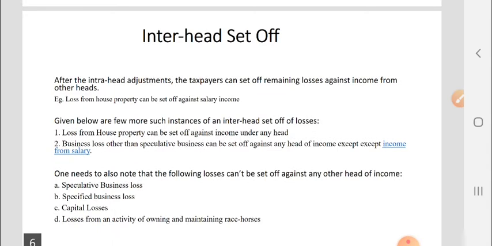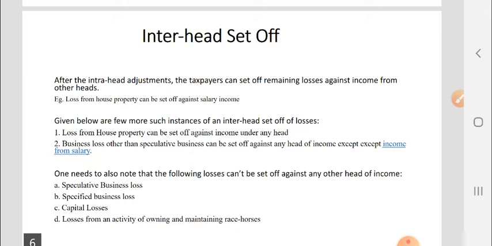Further, we will see how the inter-head adjustments could be done. After the intra-head adjustments, the taxpayers can set off remaining losses against the income from other heads. So first, the set off has to be within the head, that is the intra-head, and if the loss is of higher amount and could not be set off with the intra-head adjustment, then we will seek the help of inter-head set off.